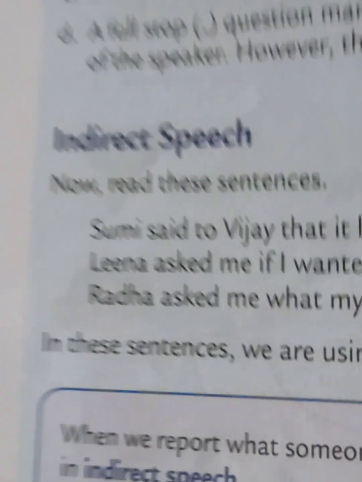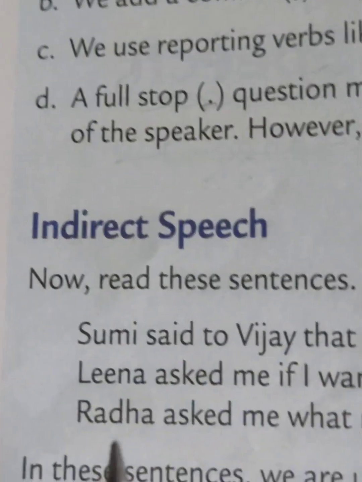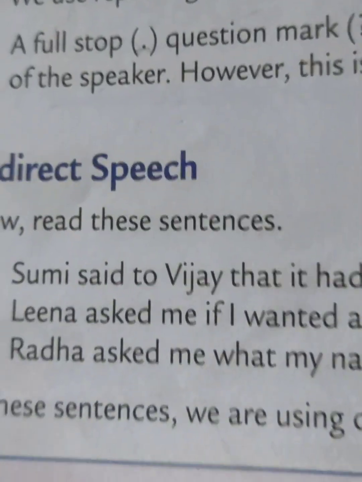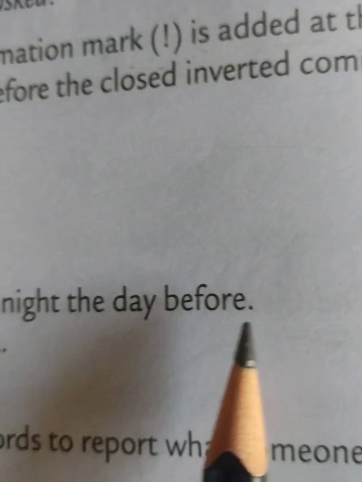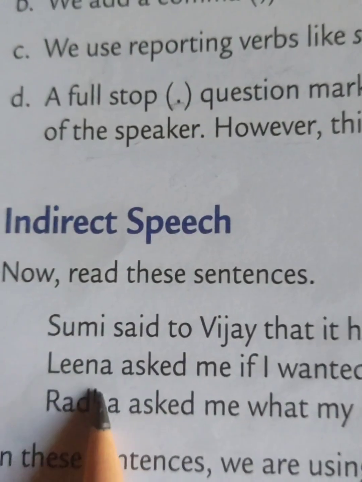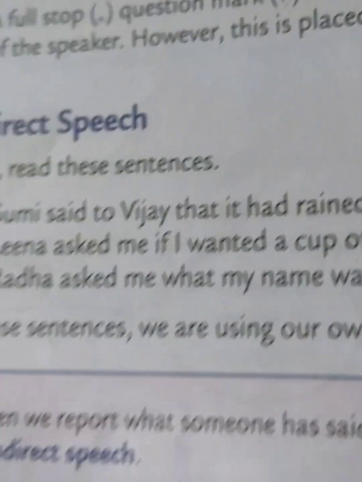Now we will see indirect speech. Now read these sentences. First you have to read these sentences. Then there will be a few rules related to that. First one, Sumi said to Vijay that it had rained all night the day before. Next one, Reena asked me if I wanted a cup of tea. Radha asked me what my name was.